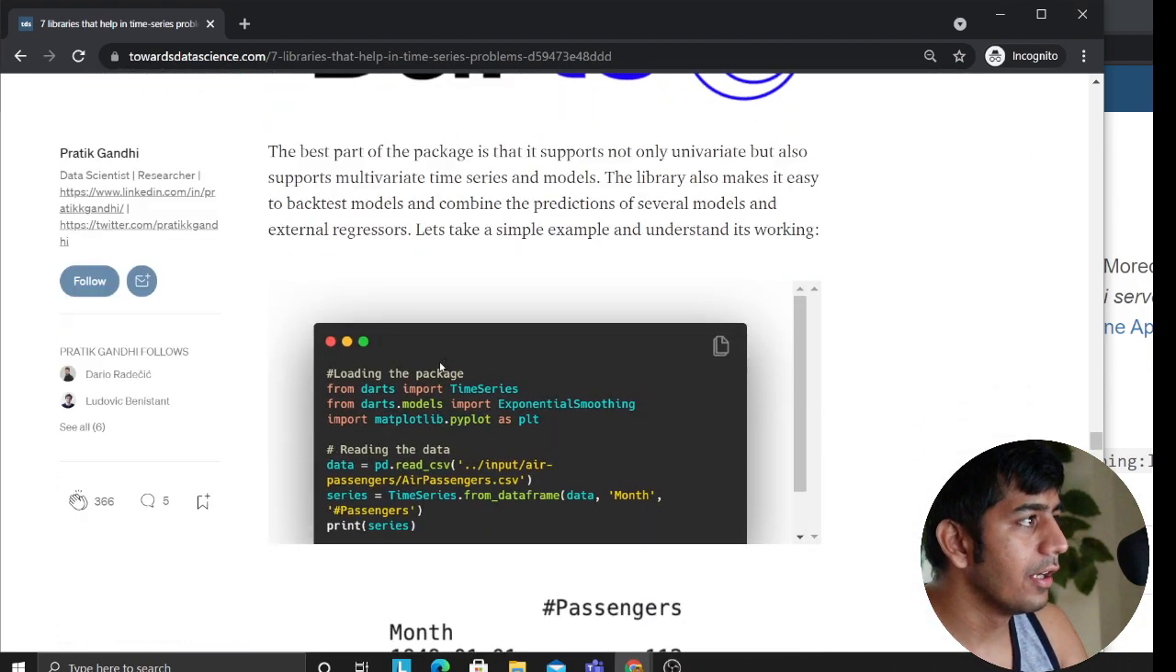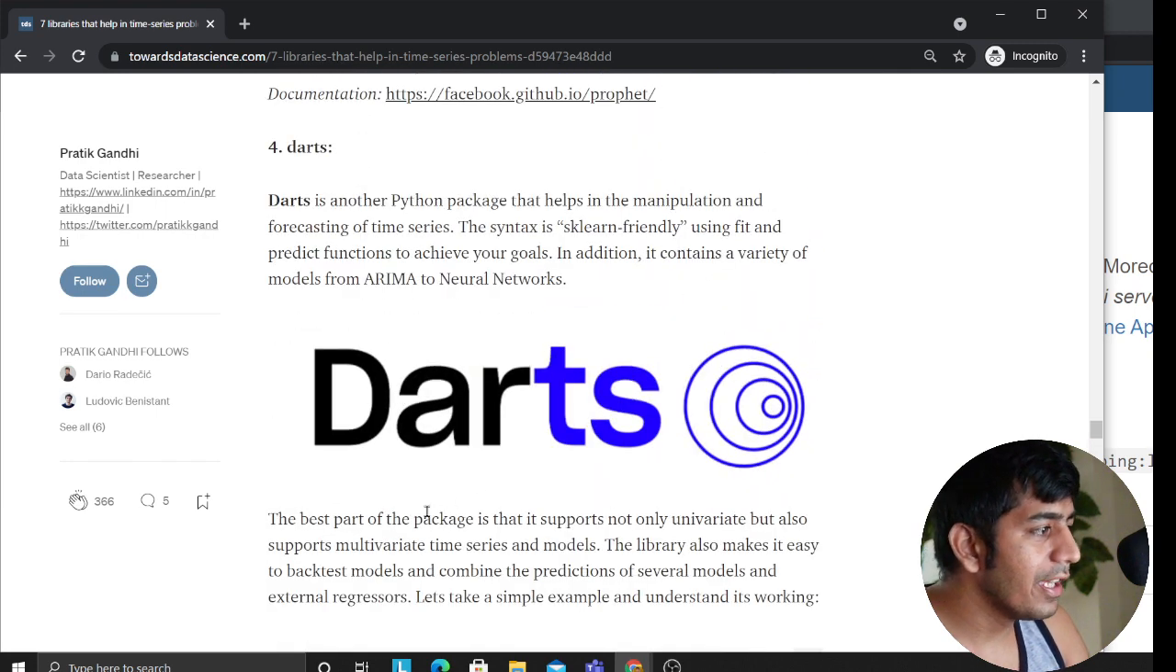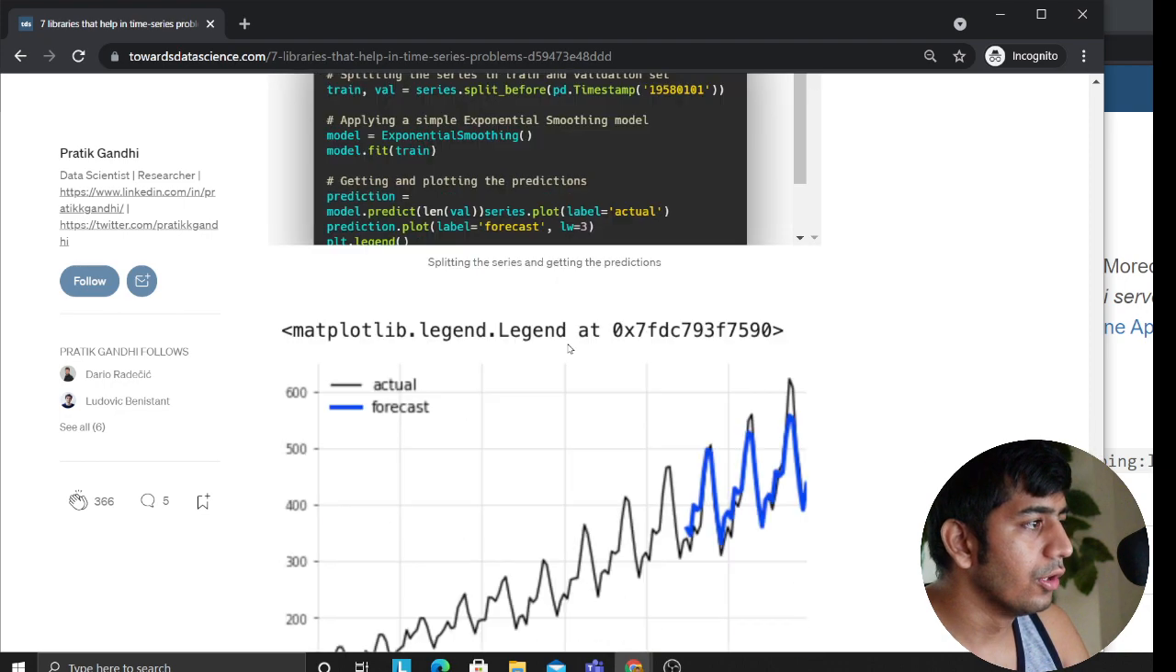So yeah, that's that. Then you have Darts. The best part of this package is that it supports not only univariate but also multivariate time series models. The library also makes it easy to backtest models and combine predictions from several models and external regressors. So this is also good.